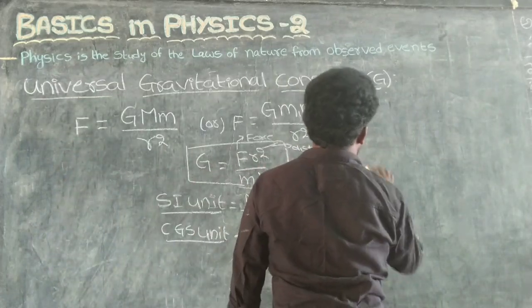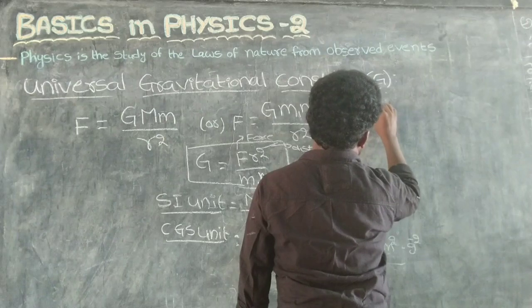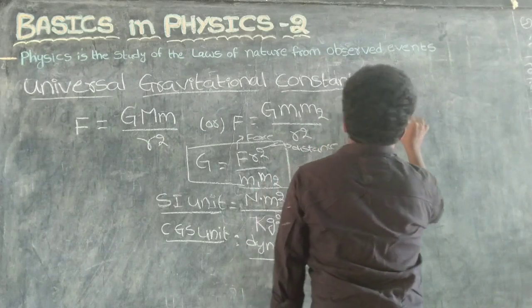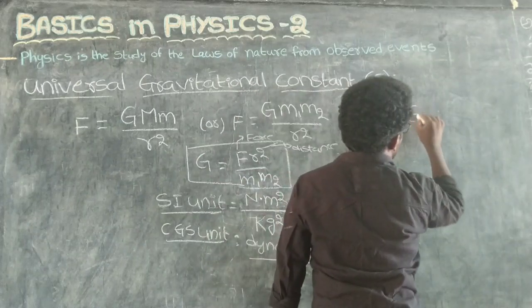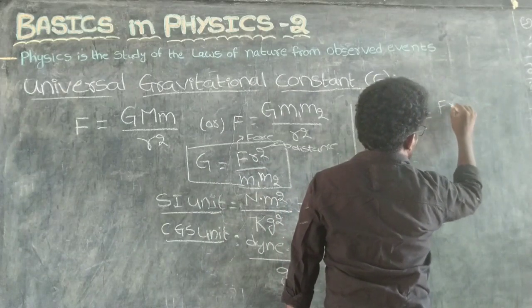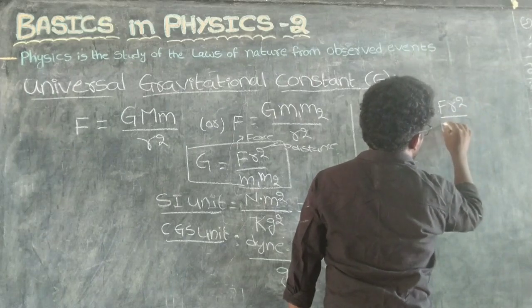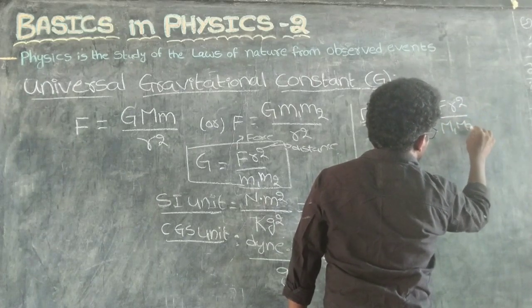Coming to the dimensional formula of the gravitational constant, G equals F R square by M1 M2.